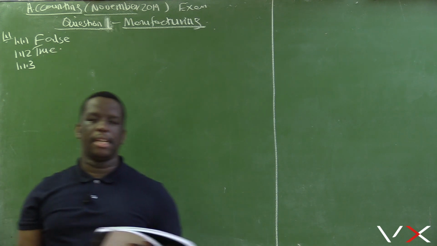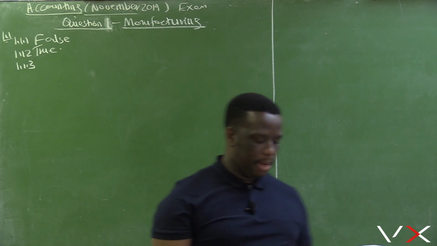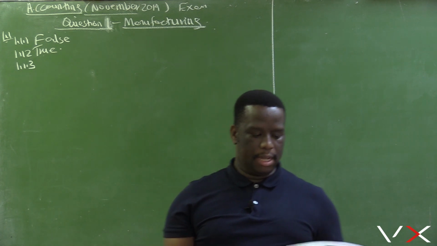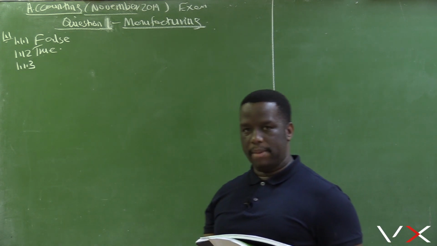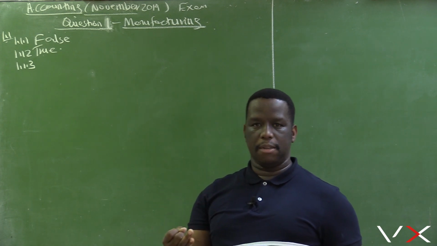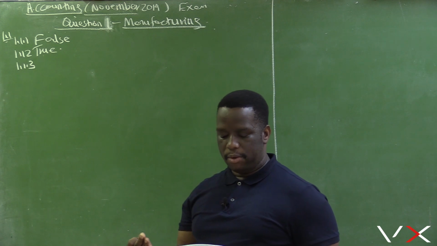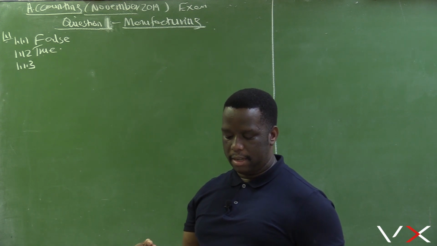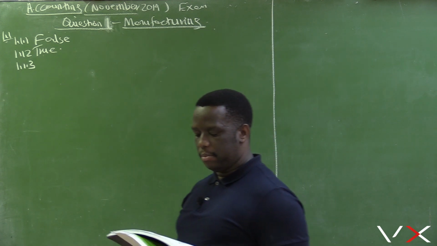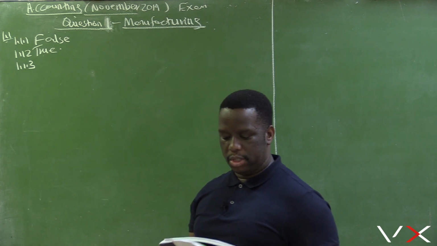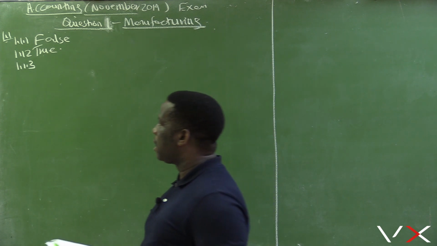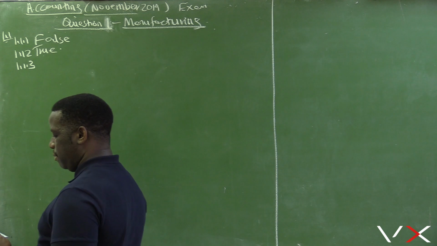Remember, in a manufacturing industry, we have 3 departments. We have the administration department, we have the factory department, and the selling and distribution department. So in 1.1.2, when we are delivering the finished goods, it is the responsibility of the selling and distribution department, and therefore this cost is regarded as a selling and distribution cost.